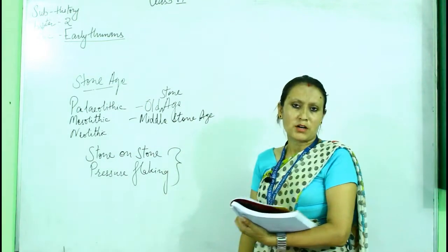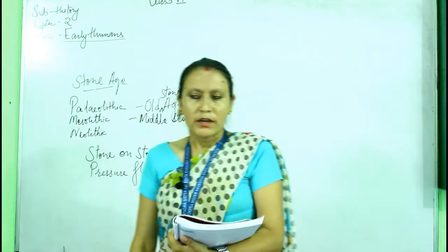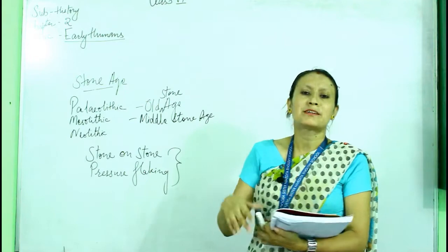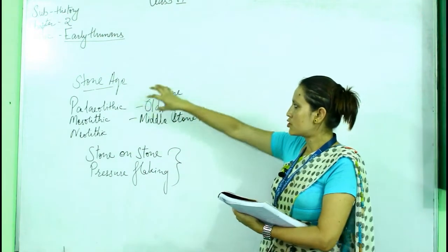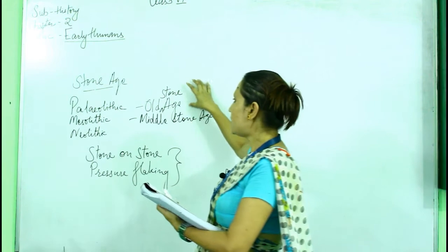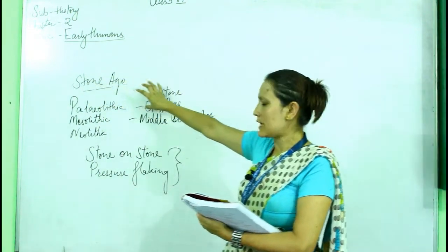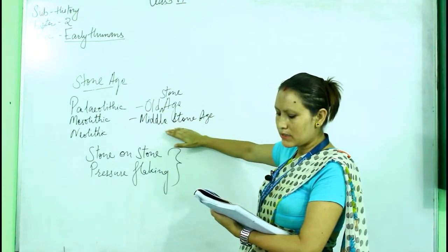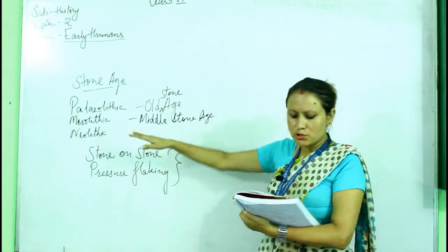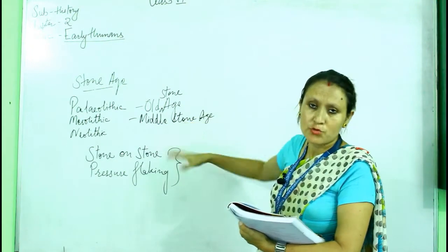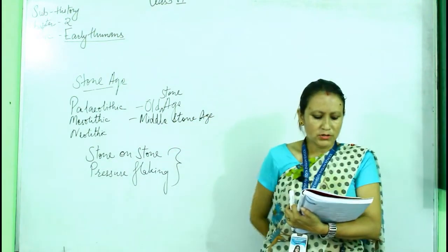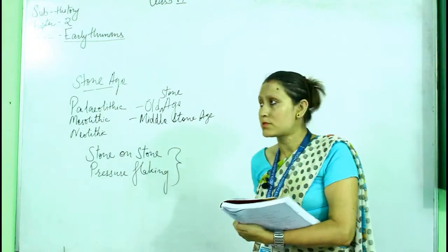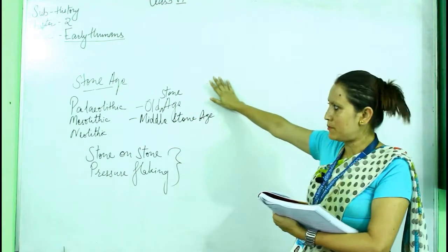Now some features of the Mesolithic Age. During this age, humans learned to make better tools. Definitely, the tools invented by the people of the Paleolithic Age were the old-method tools, and in the Mesolithic Age the tools were improved. Number two, these tools were more delicate as compared to the tools of the Paleolithic.